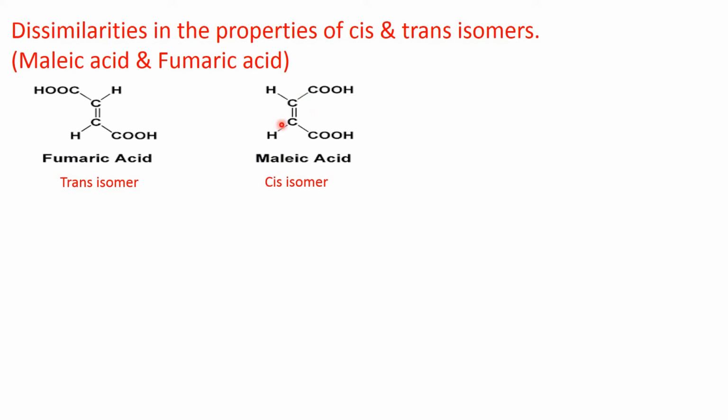Now, these cis isomers fit poorly in the crystal lattice. That means they are not fitting properly in the crystal lattice. Therefore, they have lower melting point. Whereas trans isomers fit properly in the crystal lattice, so they have higher melting point.